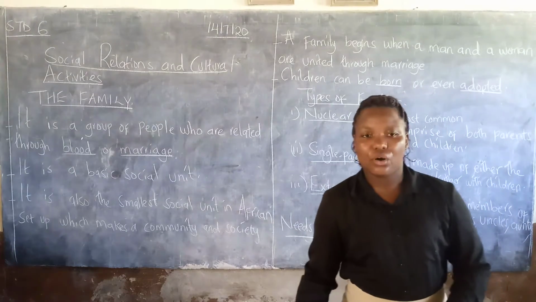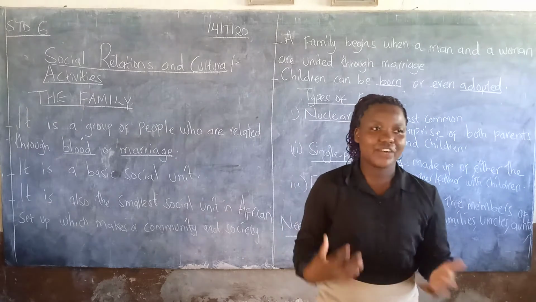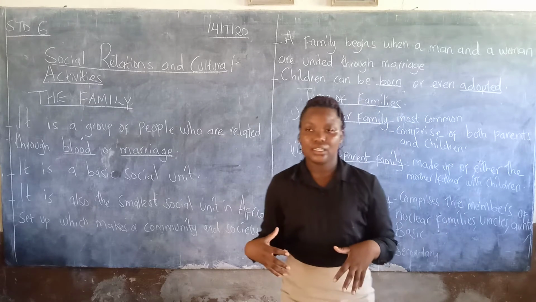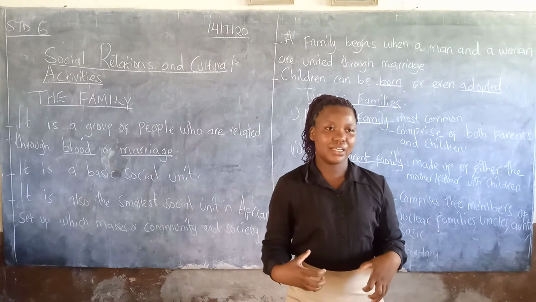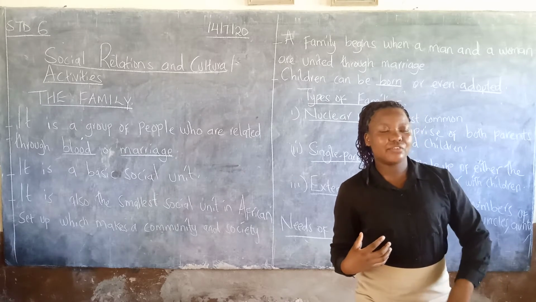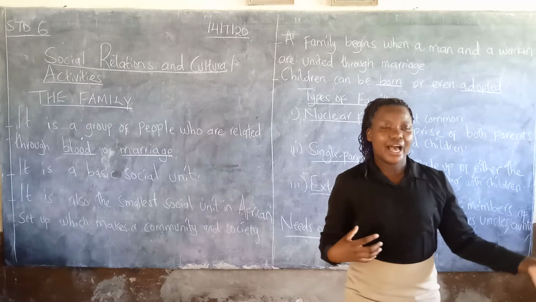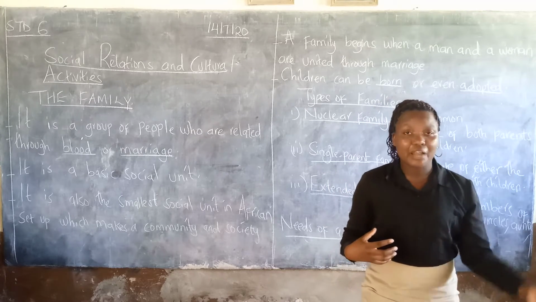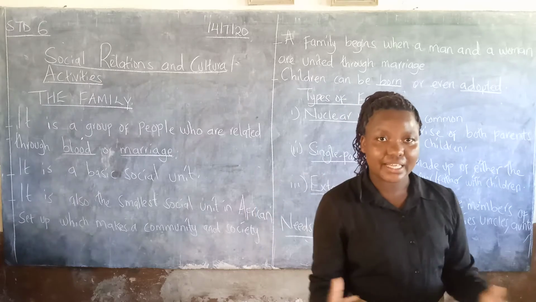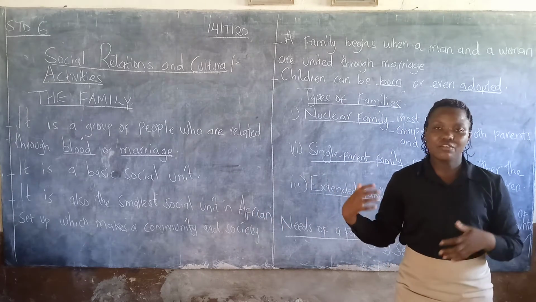Let's give an example of myself. I'm the grandmother, and there is a grandfather there. I also have grandchildren, a granddaughter and a grandson, and my grandchildren have their parents. So when we come together, we make what is known as an extended family.